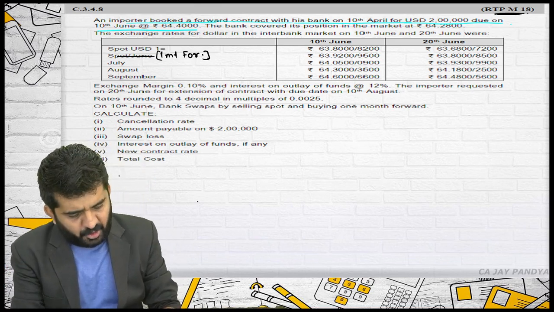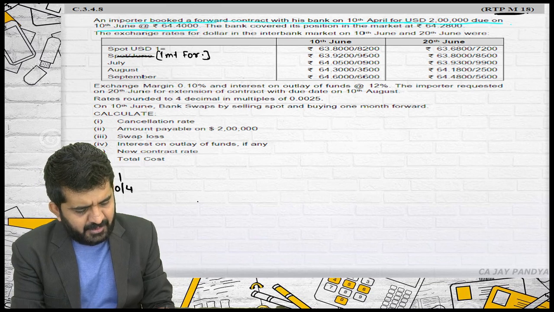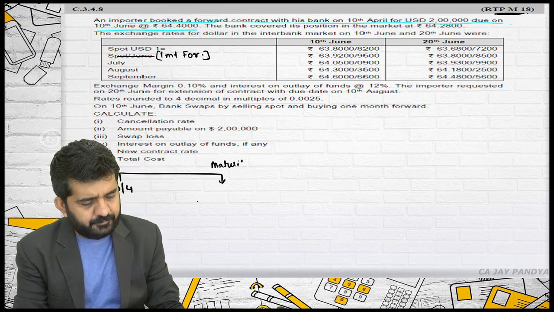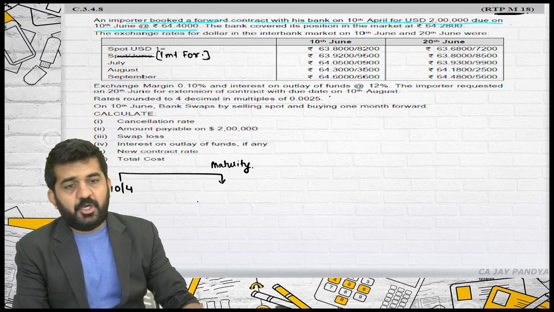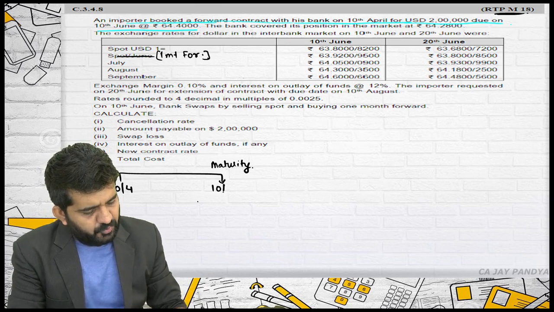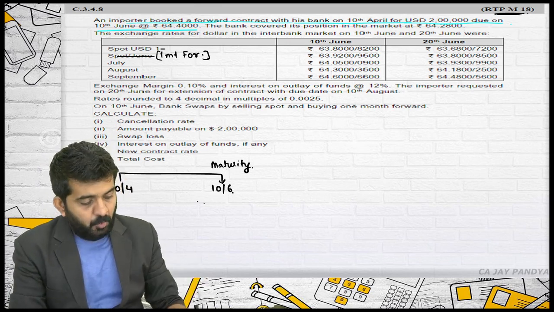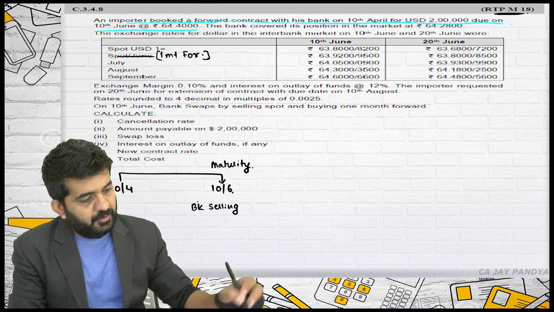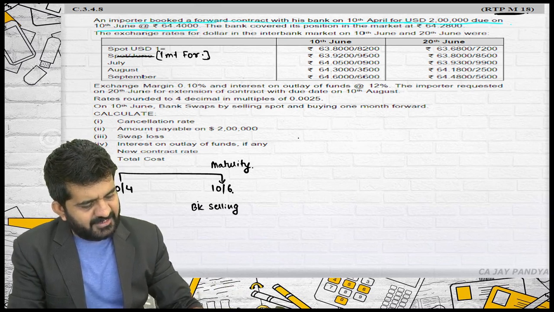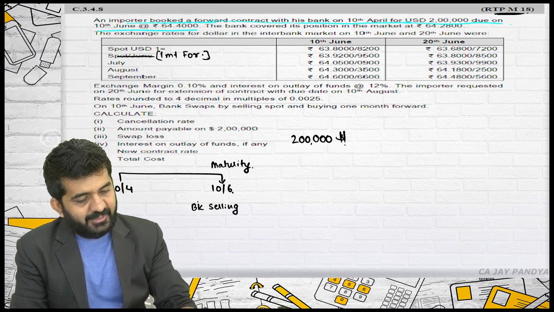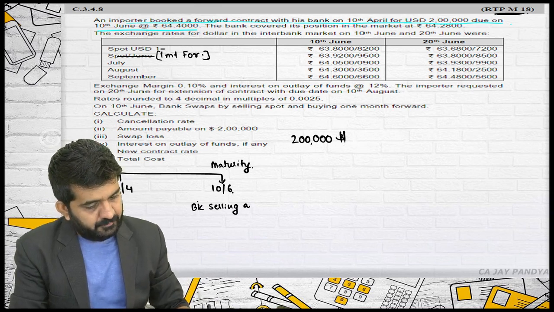On which date the contract was entered? 10th of April. What is the maturity date? Maturity date is the 10th of June. Is it all right? What bank will be doing on this date? Bank will be selling to customer $2 lakh. The base amount is $2 lakh at the rate of 64.40.